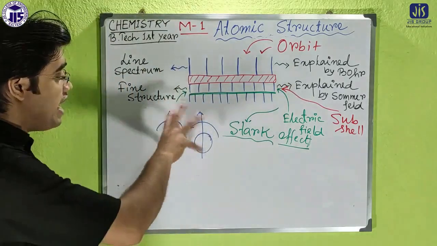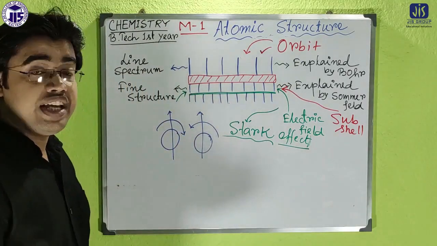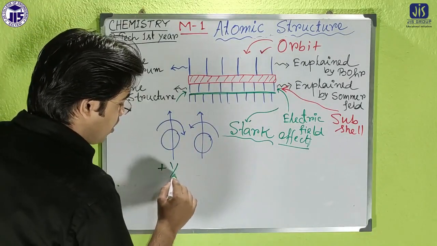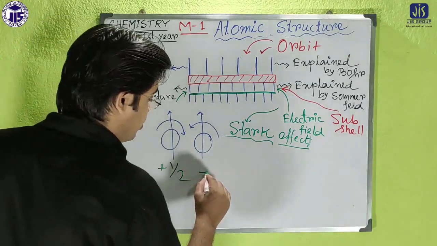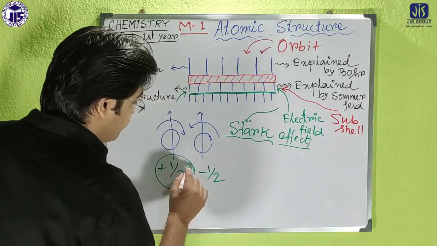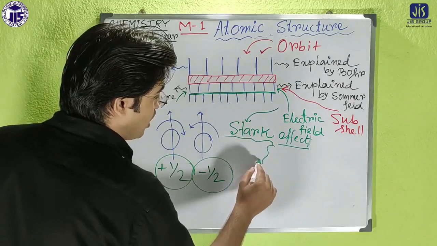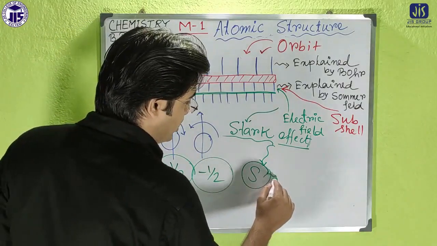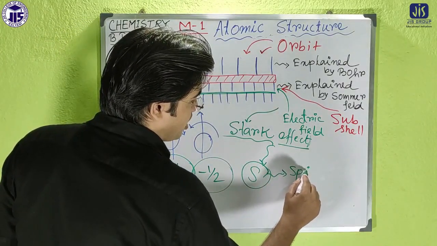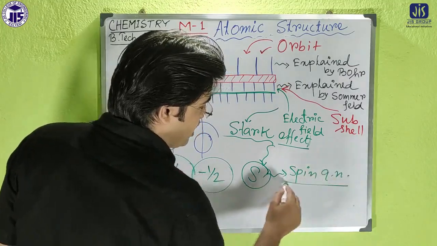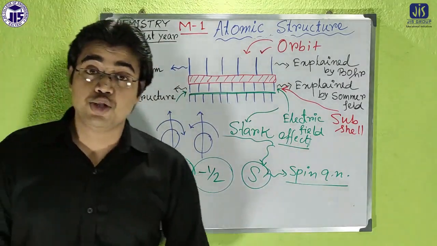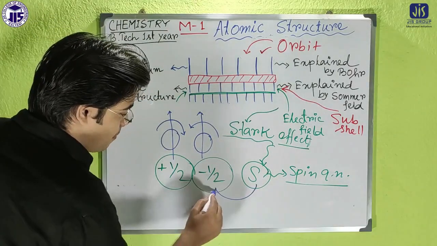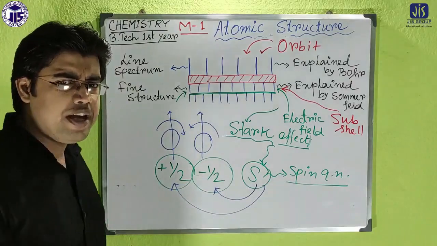When the electrons are spinning, there are two possibilities: first clockwise, and second anti-clockwise, and depending on that there are two values of a new quantum number, called the spin quantum number, which was introduced by Stark. The spin quantum number has two values, either minus half or plus half.